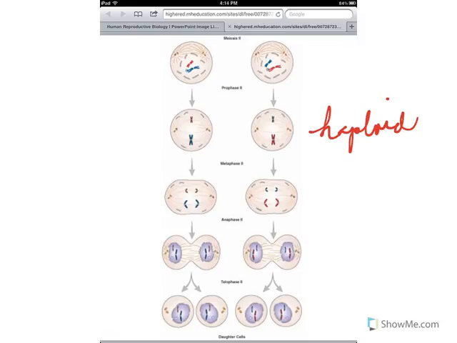In anaphase 2, the sister chromatids will separate just like they did in mitosis, and then in telophase 2, the chromosomes now are going to be forming the nucleus as we had in mitosis. Cytokinesis will take place, and the end result is 4 haploid cells. Each one will be genetically different because of the recombination that took place during prophase 1 of this process.